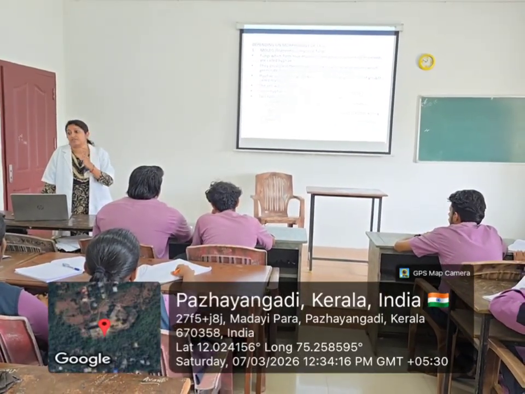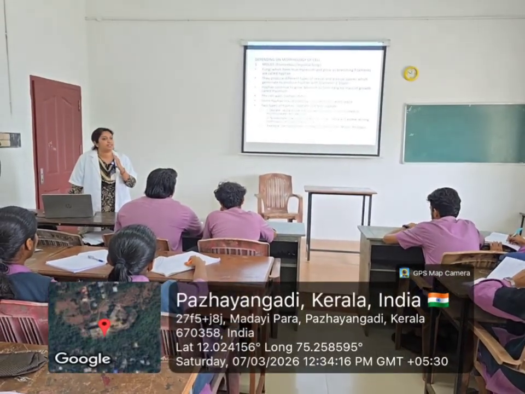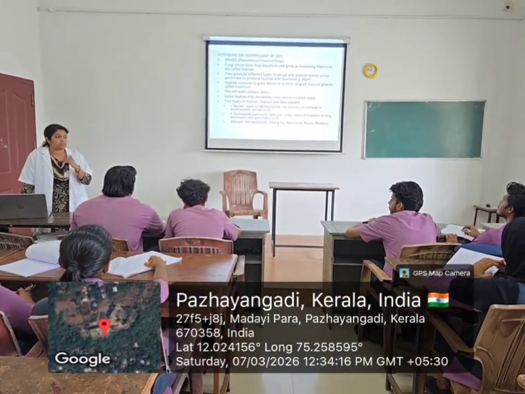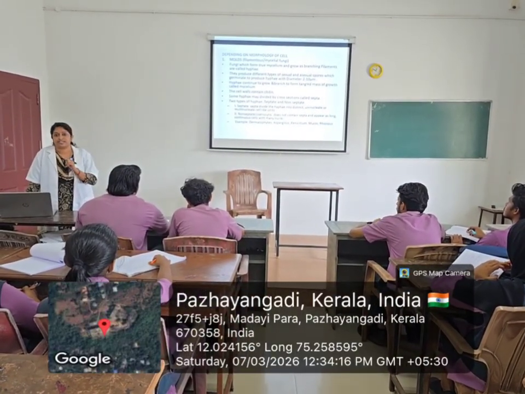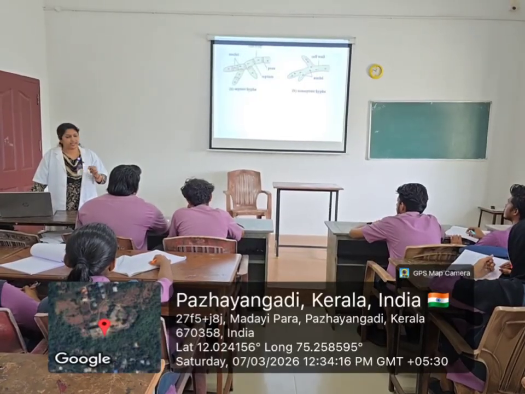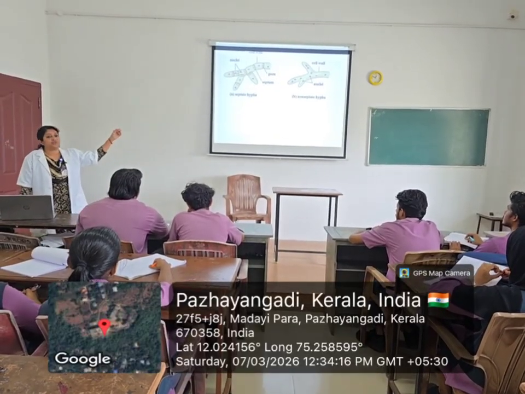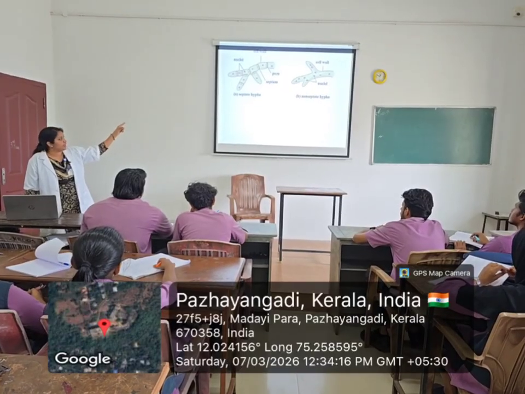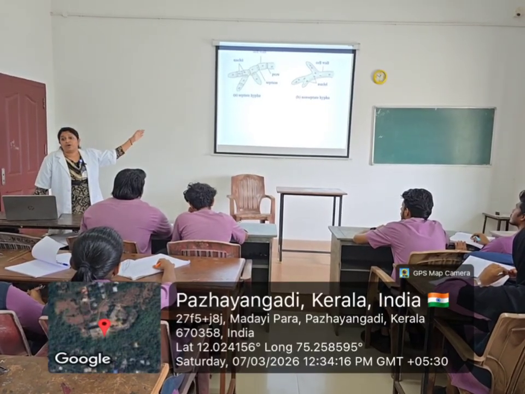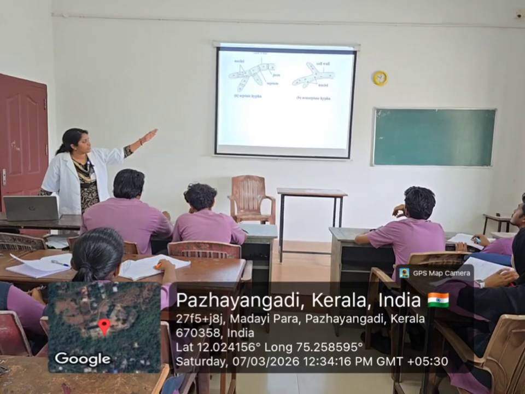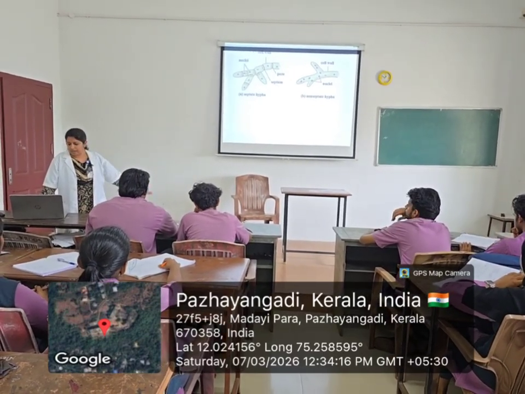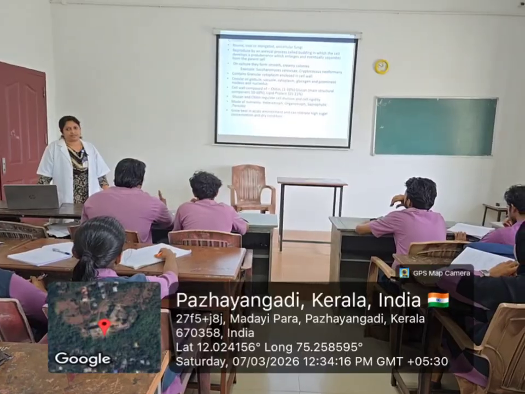So based on the presence of septae, you can classify molds into 2 groups: septate fungi and non-septate fungi. Here is the picture where you can distinguish septate and non-septate. In the first picture, you can see the intersections on hyphae, and in the second picture, there are no such intersections.